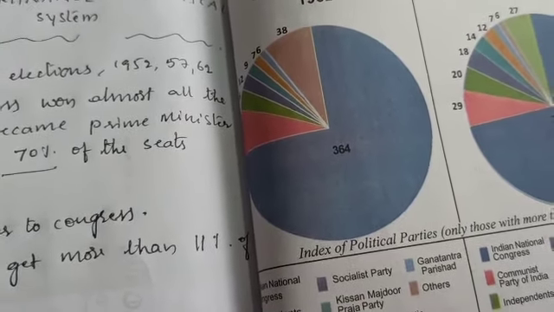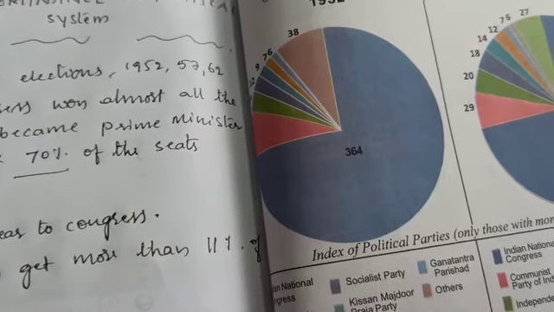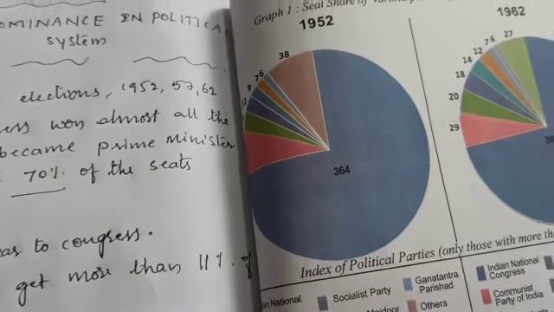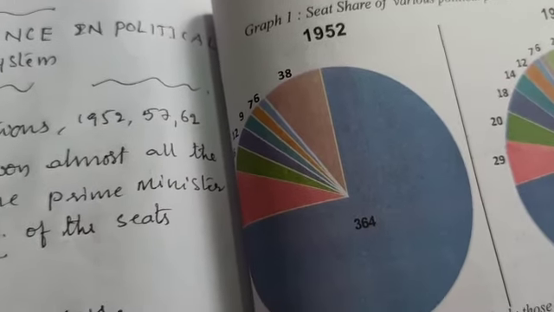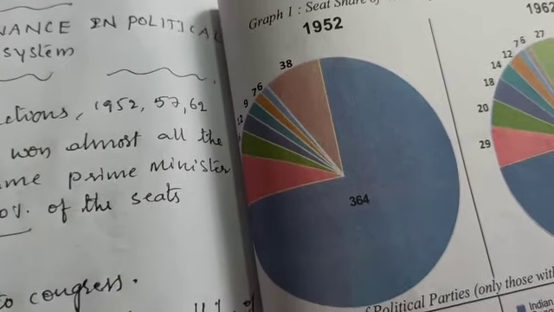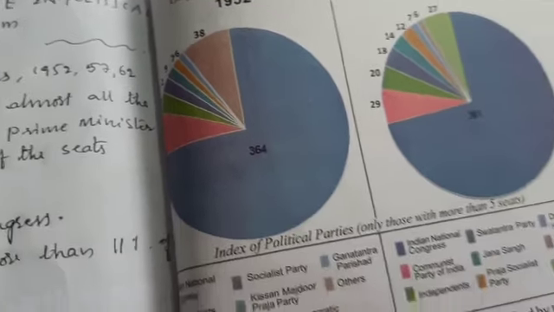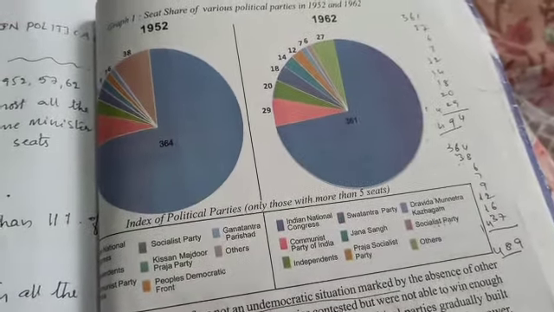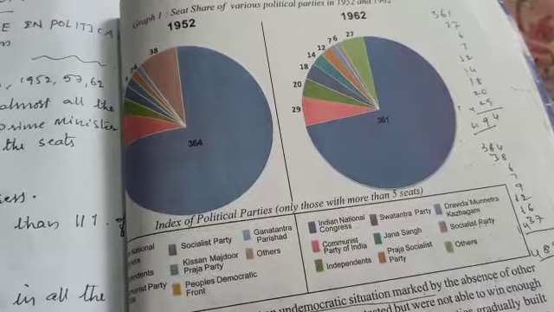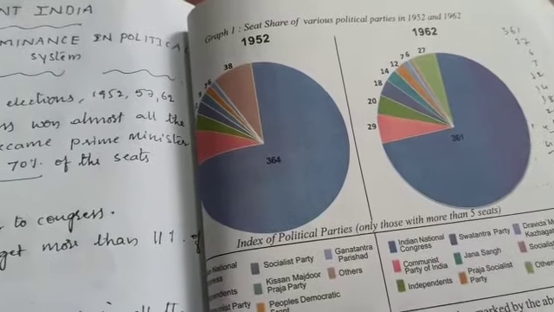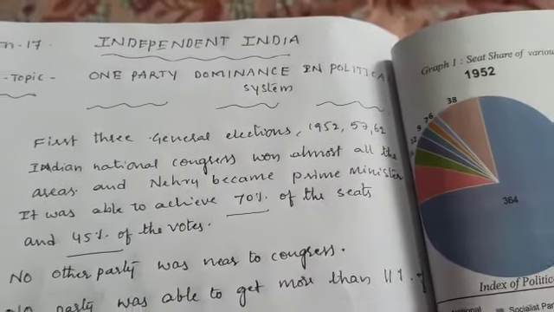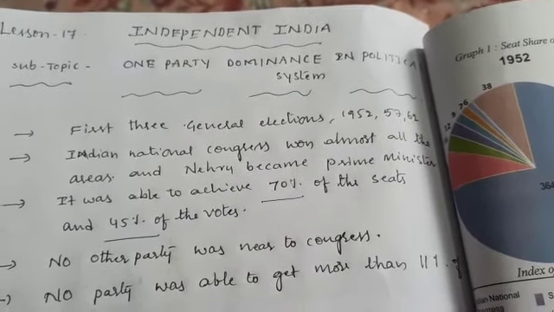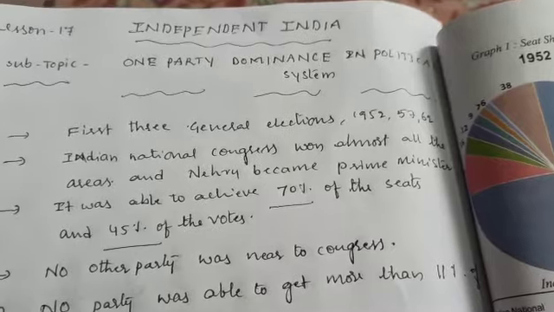Out of 489, 364 seats were won by the Congress party in the first general elections in 1952. The other parties were smaller parties, which got some seats like 38, 6, 7, 9. Look at that, very small parties, and 12, 16, 37, like that in the 52 elections. It was just one-sided, and the Congress party was able to take almost all the seats.